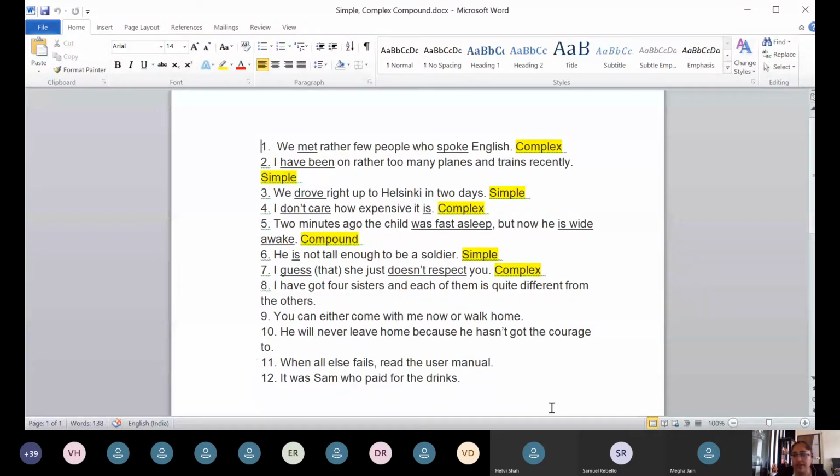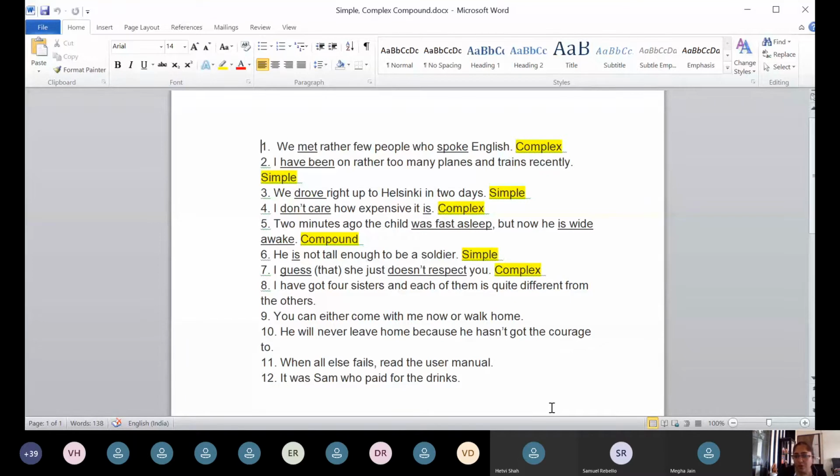We understood that the main clause is that clause that can stand on its own and make a complete sentence with sense on its own, but a subordinate clause does not make a complete sentence on its own and it depends on the main clause for it to gain some meaning or sense or context. That is what we learnt.